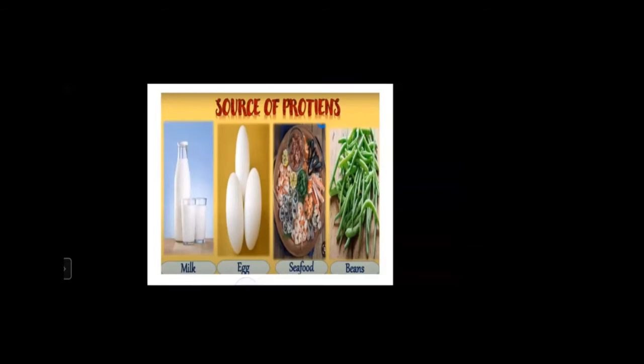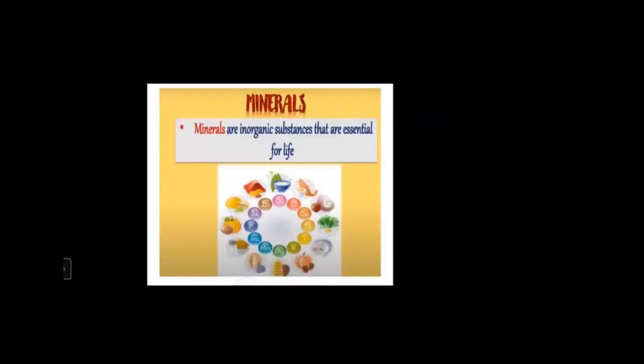The people who want to lose weight or the people who want to get more strength, they have the highest proportion of proteins. And the next are minerals. Though we need minerals in very less quantity, they are very, very essential. We cannot ignore them. So minerals are the inorganic substances that are essential for life.